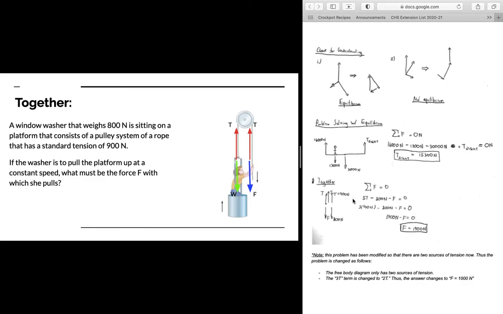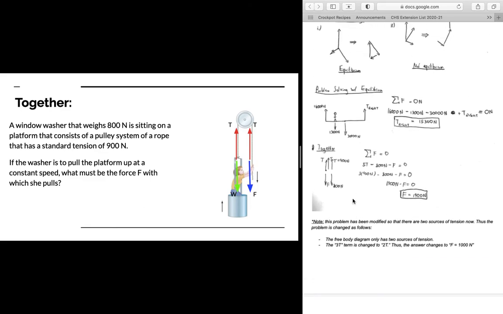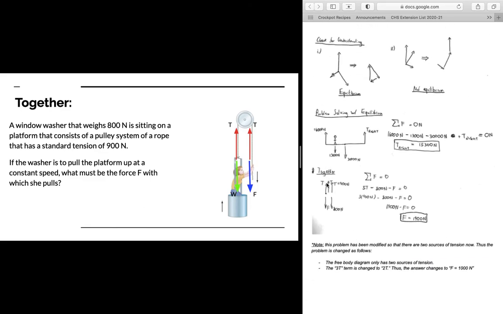So in this case right here, we're going to have two sources of tension, all right, of 900 newtons each, okay? Please note that I have three sources of tension here, but this is because I used a slightly different problem last year. So your free body diagram should only have two sources of tension, okay? And then we have the force acting downwards, and then we have the 800 newtons of weight acting downwards as well. So this is our free body diagram.